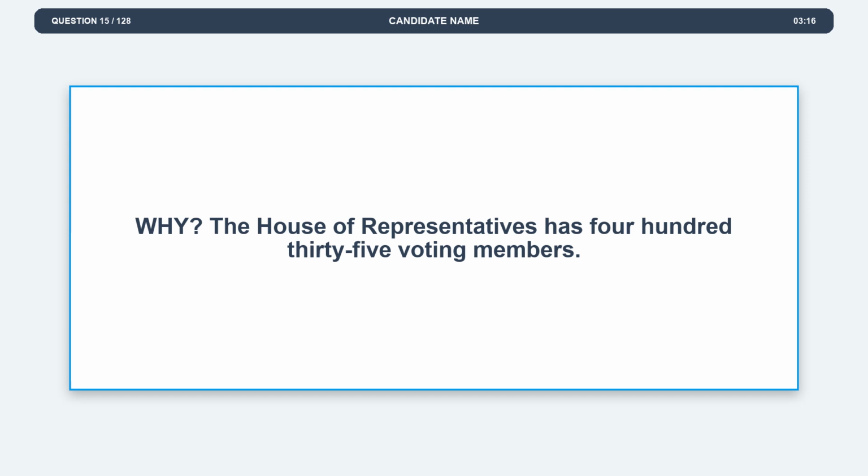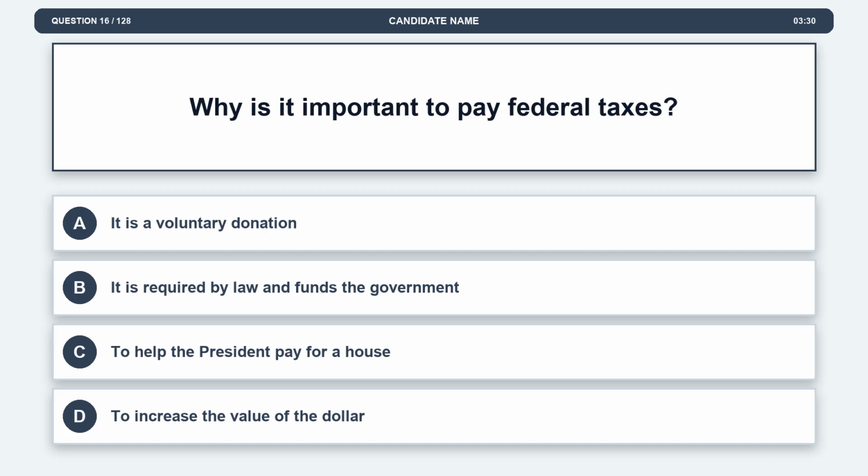Explanation. The House of Representatives has 435 voting members. Question 16. Why is it important to pay federal taxes? Option A. It is a voluntary donation. Option B. It is required by law and funds the government. Option C. To help the president pay for a house. Option D. To increase the value of the dollar.